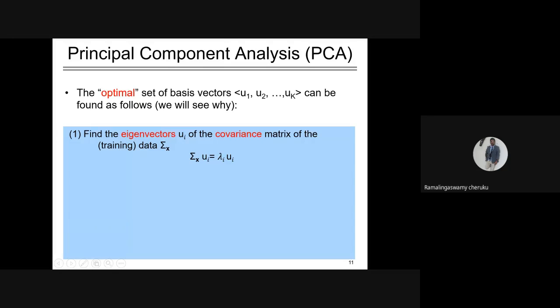So this we can achieve by finding the eigenvectors. If you want to get the eigenvectors, first you have to find out the covariance matrix of your data set. And also one more thing I want to mention, that in this training data set, this data should be normalized.